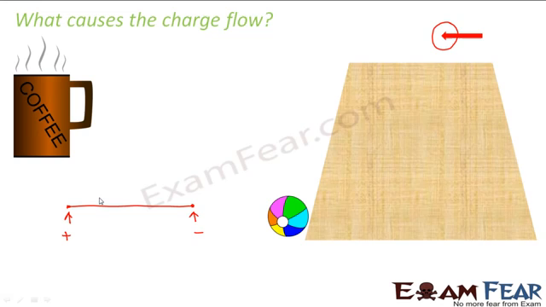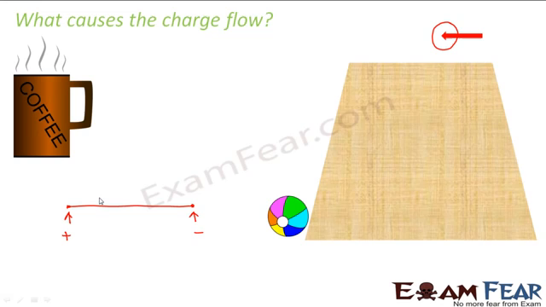Now, how is this potential difference produced? How will you produce this difference in potential between the two ends? Now, potential difference can be produced by a battery or by a combination of one or more cells. In fact, that is the purpose of a battery. In your chemistry lessons, you would have studied the working of a cell. How does a cell work? So what is the purpose of a cell?